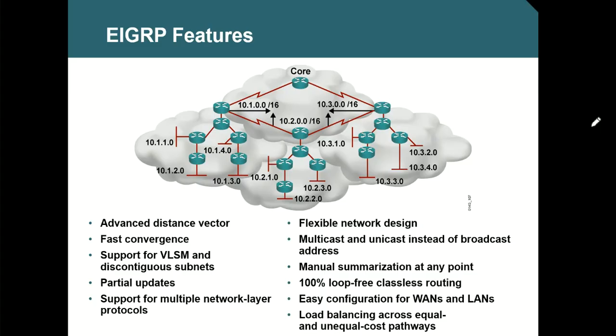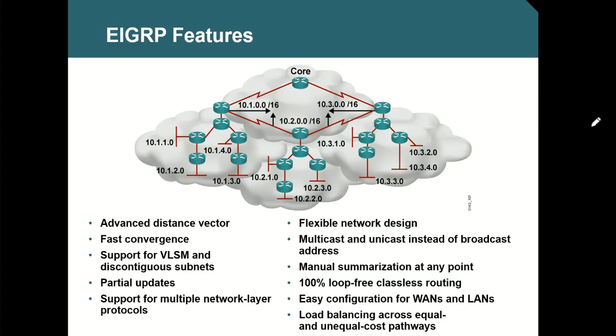But EIGRP also has some limitation with the hops. It cannot support unlimited hops like OSPF. OSPF supports unlimited hop count because you can create multiple areas, so the number of hops is not going to be a restriction. But EIGRP forms only one big cluster, one big group called an autonomous system.